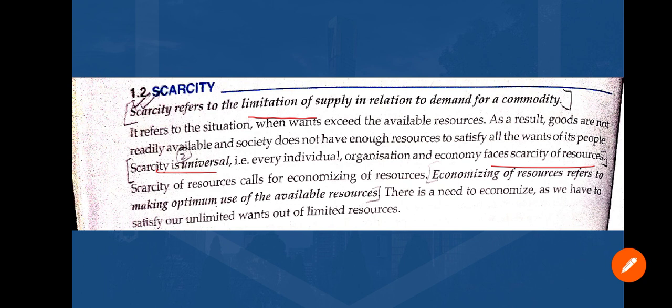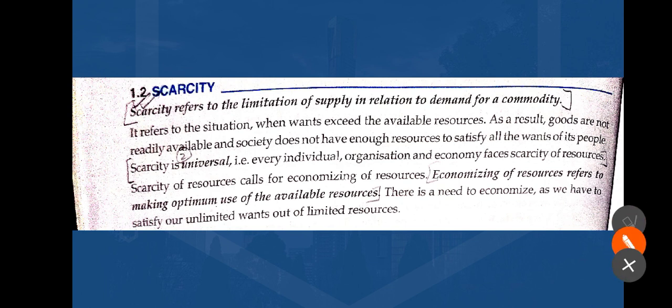Third point that you need to know is economizing of resources. It refers to making optimum use of available resources. So what does economizing mean? That we have to make optimum use of available resources. Remember that scarcity is not the only problem. The only problem is that we put one thing to more than one use.